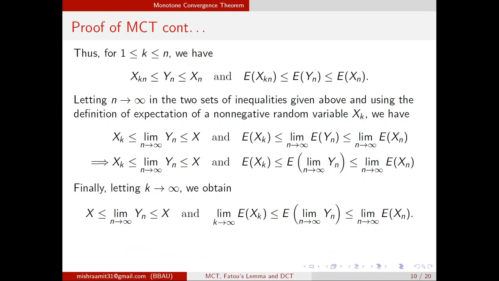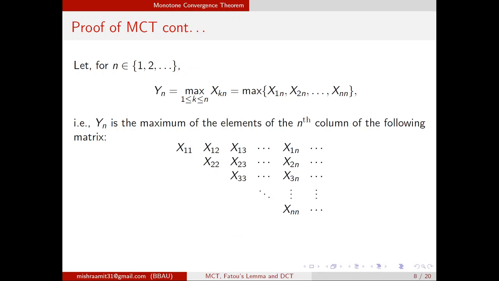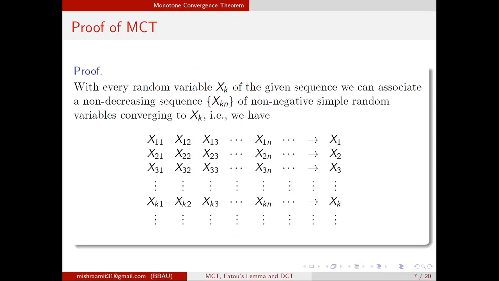I will just repeat once again the key points of the proof. What are those key points? First, we construct a non-decreasing sequence of non-negative random variables which will converge to X1, X2, X3 and so on.